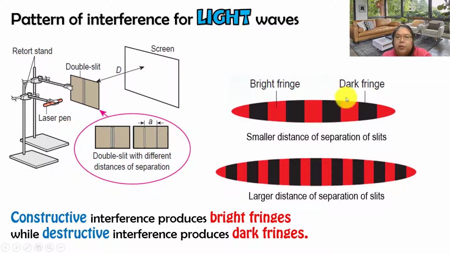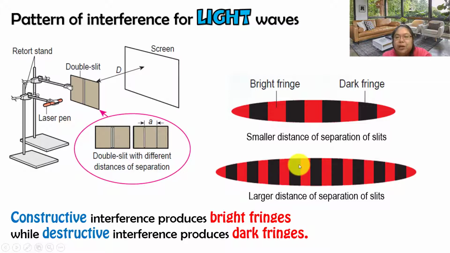Okay, let's see the first one. Smaller distance of the separation of the slit. When the slit becomes smaller, you find the bright and dark fringes at a bigger size. If I'm using a larger distance for the separation of the slit, you find the fringes become thinner. Okay, the fringes become smaller.